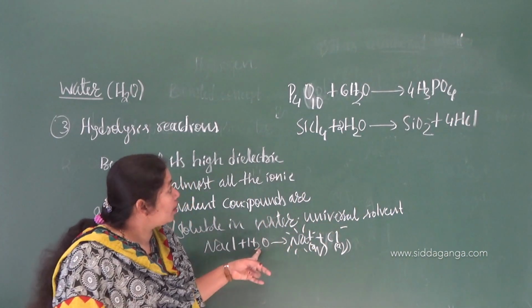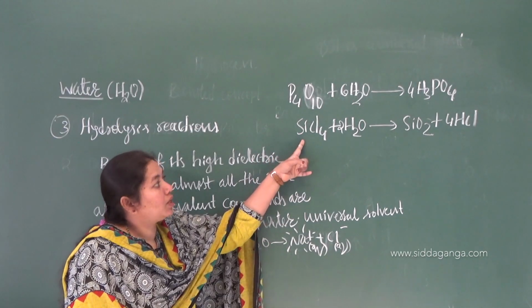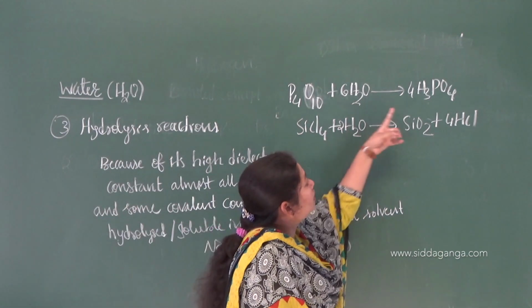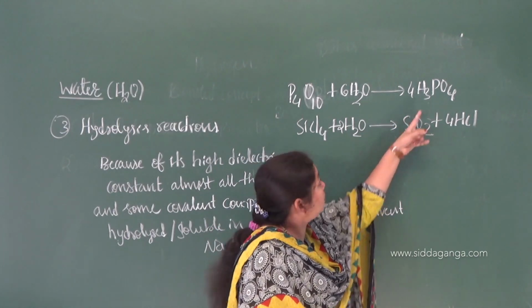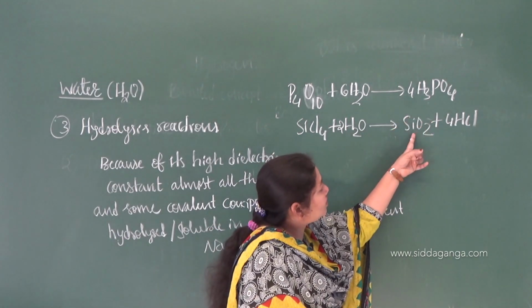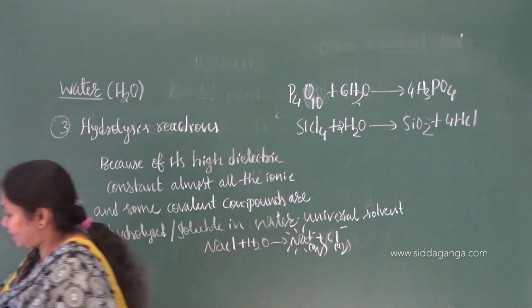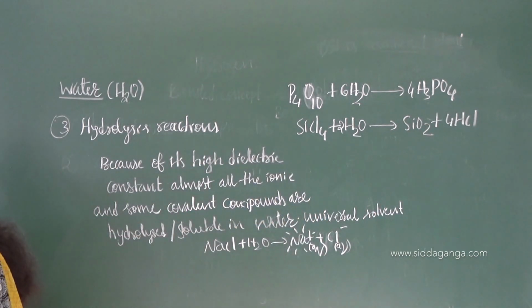So not only ionic, some of the covalent compounds are also soluble in water, leading to the formation of an acidic solution. Phosphoric acid is an acid, and hydrochloric acid is also one of the acids. Okay, so with that let us move on to the next concept here.